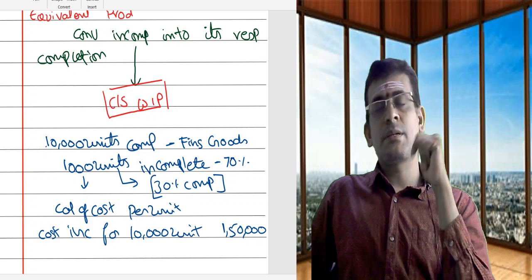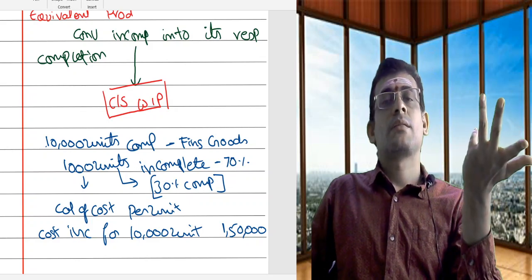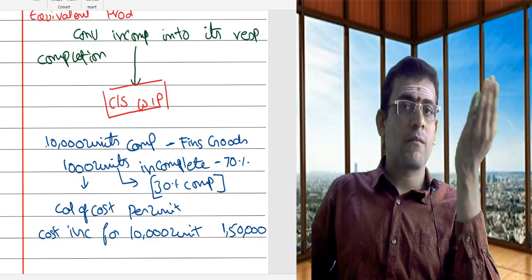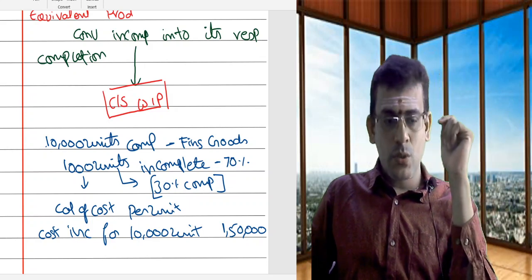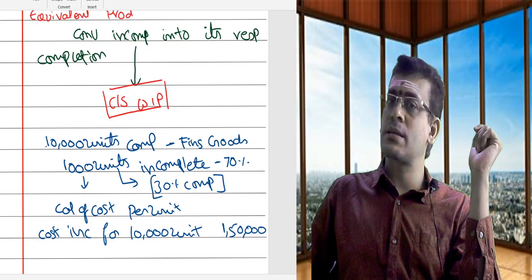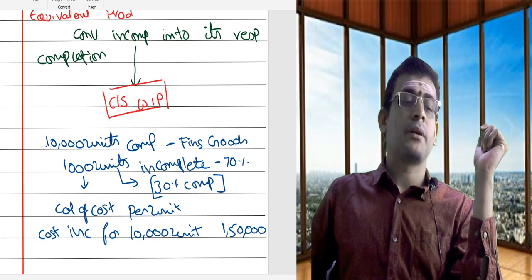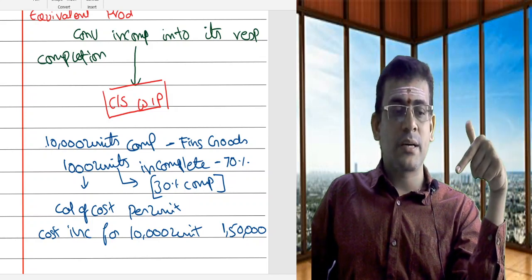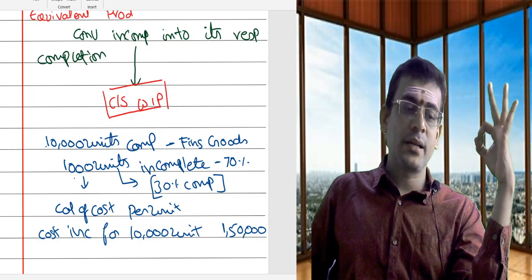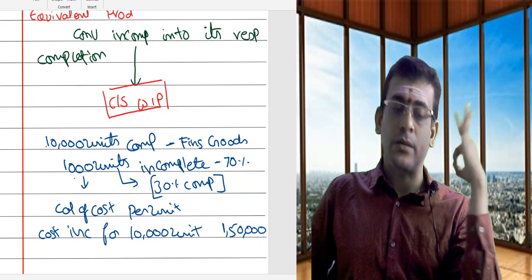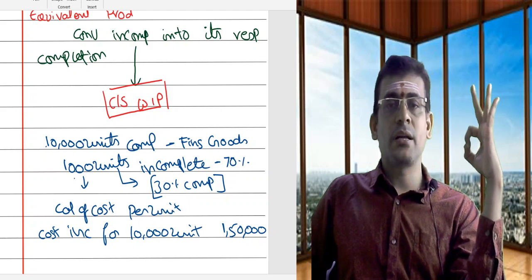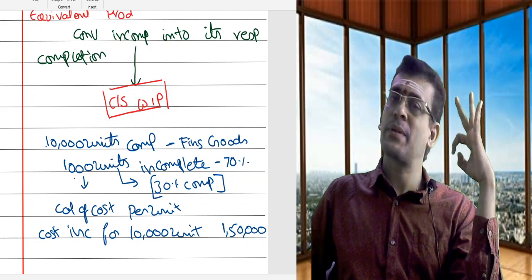So 70% is incomplete. So what is complete? 30% is complete. So what we are trying to do is convert the incomplete portion into its respective completion. So ultimately, as 70% is incomplete, 30% is complete. What is my respective units there? 1,000 into 30, 300 units is something called my completion.